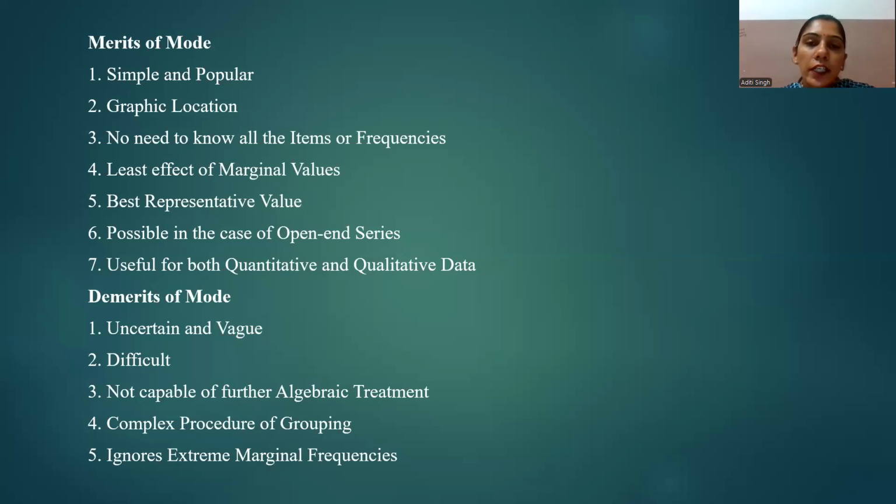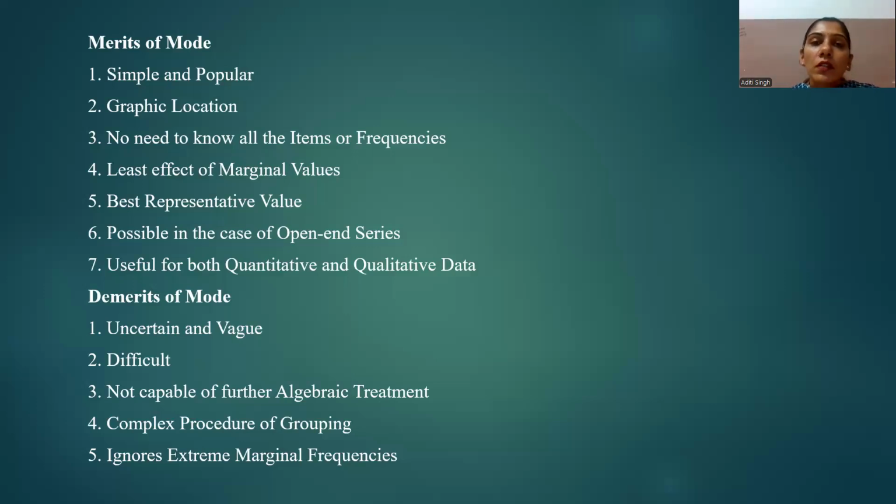So these are the advantages and disadvantages of mode. A major advantage of calculating mode is that it is very easy, very simple to calculate. While mode is not defined when there is no repeated data in a data set. If any value is not repeating in a data set, then there is no mode. Basically, the mode is not affected by the extreme values. And if we talk about the disadvantage, the mode is not based on all the values.